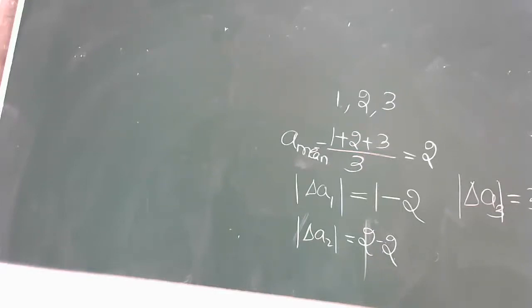First हमने क्या किया है? 3 numbers लिया है. Take the mean of all these 3 numbers. After taking the mean, first given number minus mean, second given number minus mean, again given number minus mean. This is how we calculate absolute error. थोड़ा idea है at least सबको. You got a little idea about absolute error. It is actually a little difficult, but if you understood a little, it will be good.